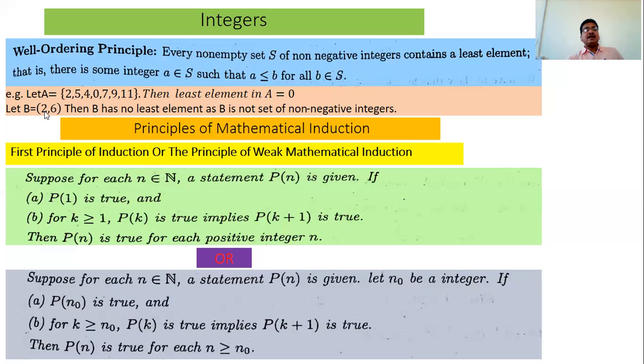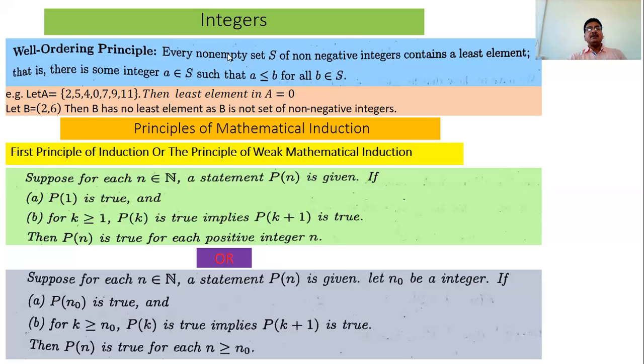But what is the number next to 2? Someone said 2.01, but it is not the next element. Then 2.000, and if we take 2.000 not one crore times, but write 1 at the end, this is a very near number to 2, but it is not the least element of this set, because if you increase the zeros by 1, then we have a smaller number. We have a number less than that number, and therefore we cannot find the least element in this set.